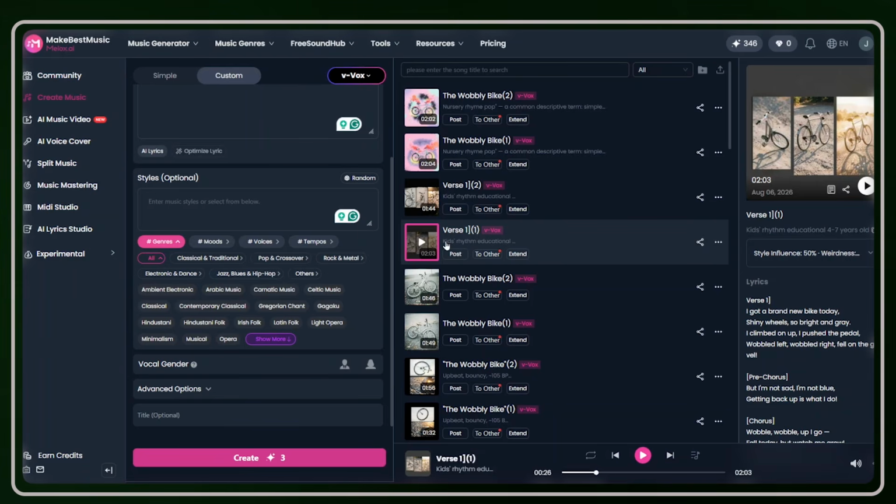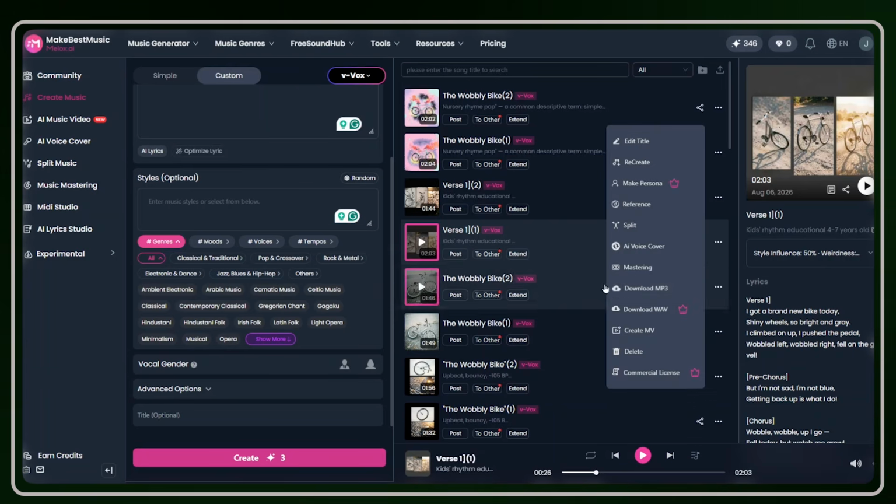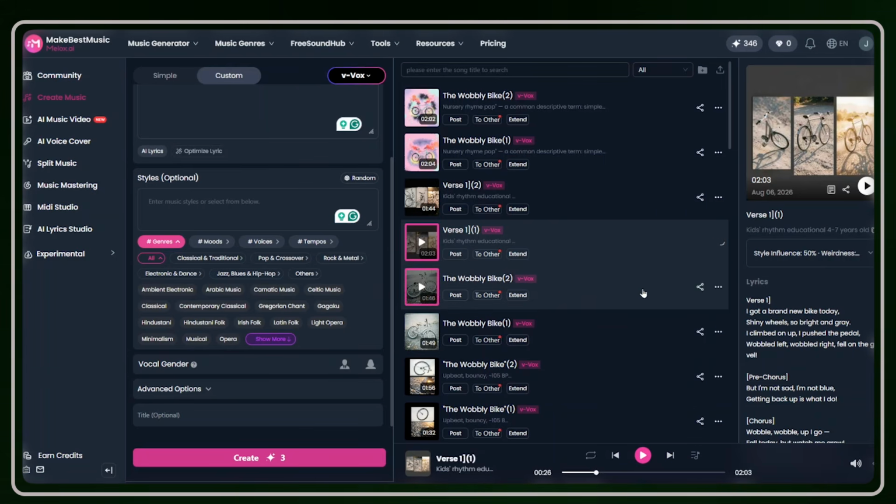We'll simply go with this one. To download it, just click on these three dots and you see the download MP3 button here. And just like that, your audio will be downloaded.